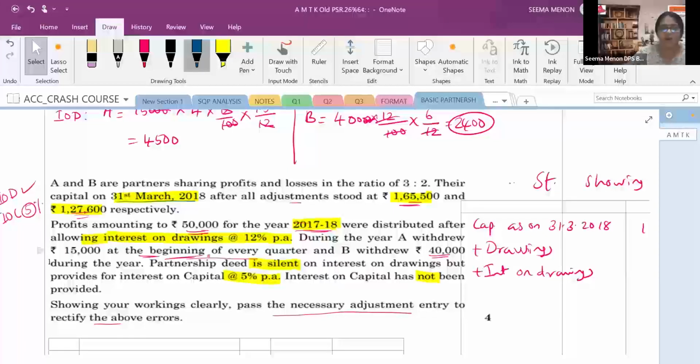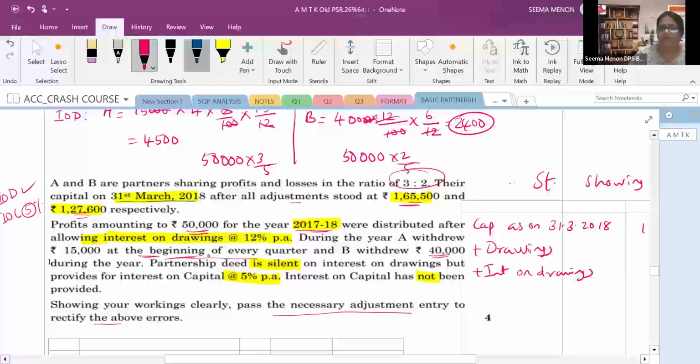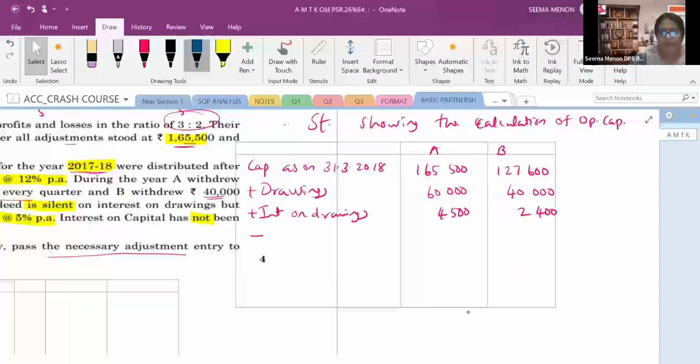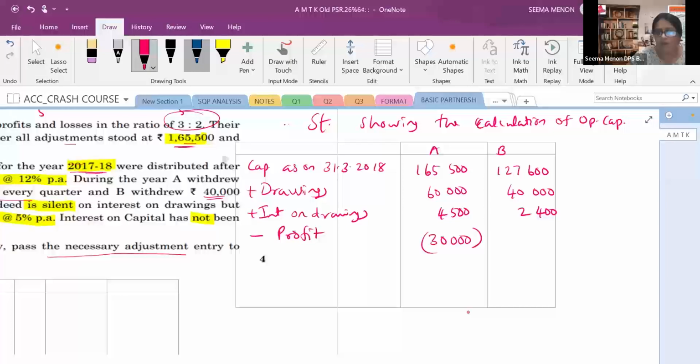Okay. So the partner's profit sharing ratio is 3:2. 50,000 into 3 by 5 for whom? A. And 50,000 into 2 by 5 for whom? B. That means how much? 30,000 and 20,000. So let's write here. We will write subtract the profit. Okay, profit जो भी आपने credit कर दिया उसको subtract करेंगे. From here you will subtract 30,000 and from B you will subtract 20,000.